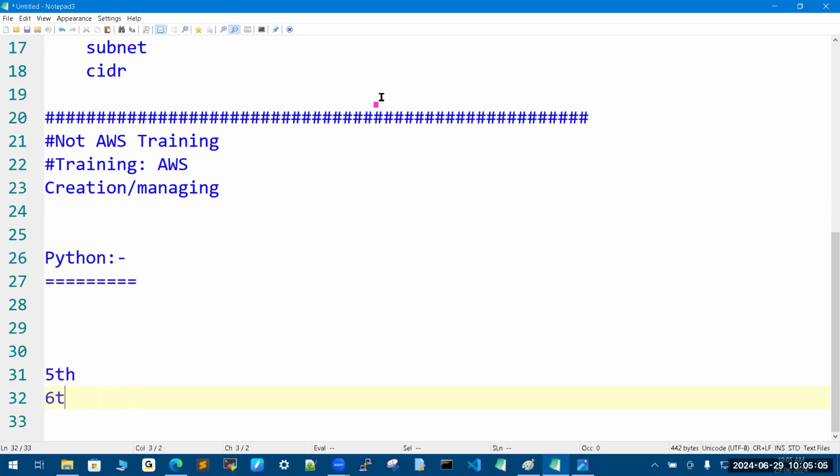Thursday, Friday. This training mode is every day, 7 a.m. to 8 a.m. IST, Monday to Friday. The first session is going to start from the 5th, nothing but this Thursday. Usually I start every new batch on Thursday only. If I take any new batch, generally I will start from Thursday only. So closely observe Thursday, Friday,